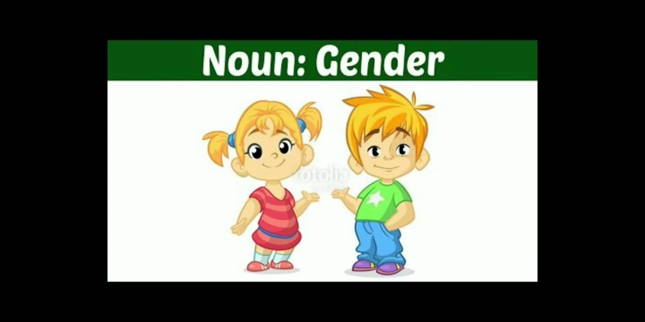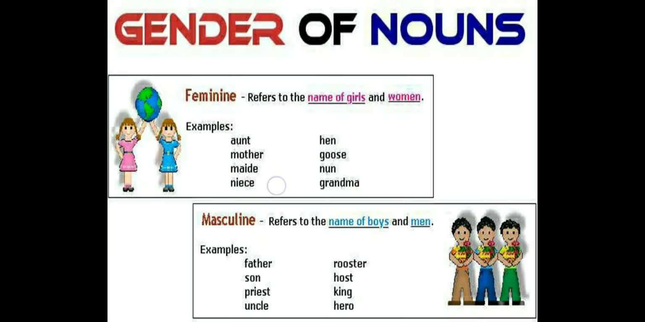So, students, we have already studied nouns and the kinds of noun: proper noun, common noun, collective noun, abstract noun, and material noun. Then we have also studied nouns in number, the singular and the plural kind. Today we'll be studying about noun, the gender. We'll be talking about the gender of noun.